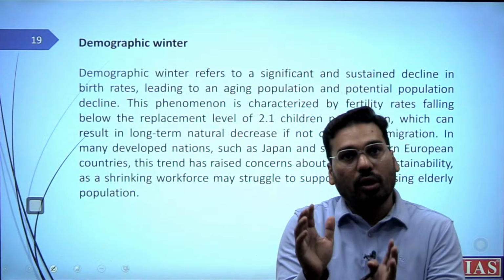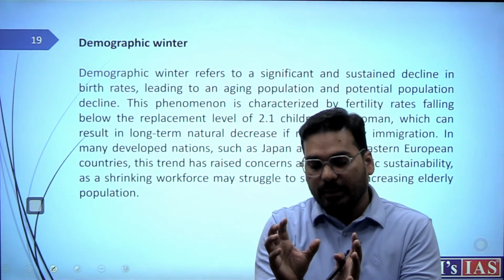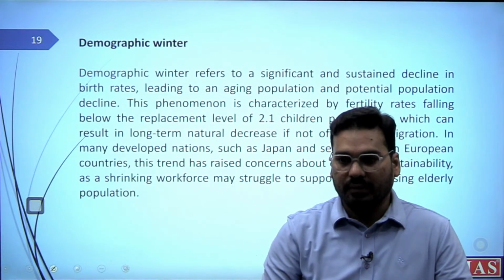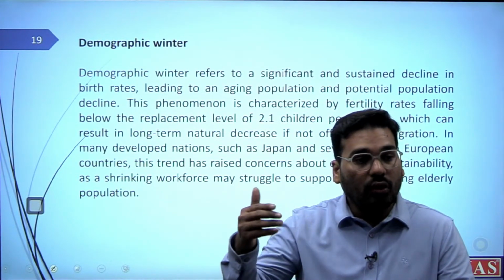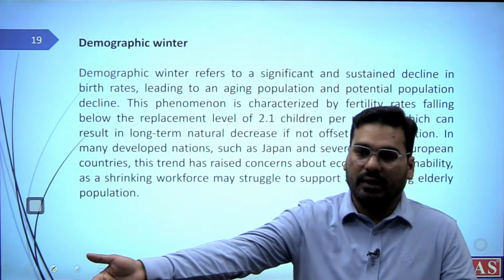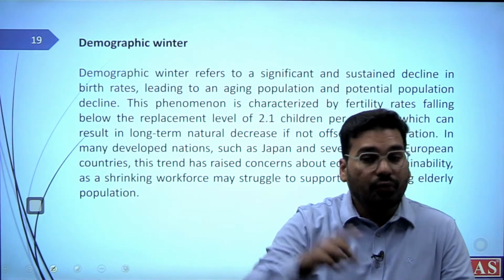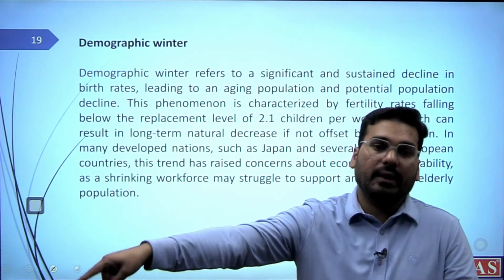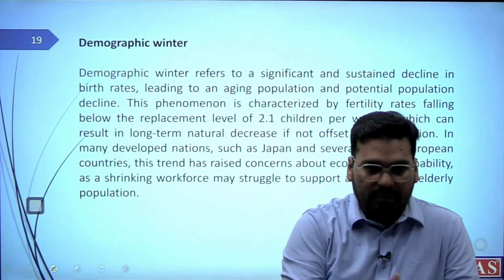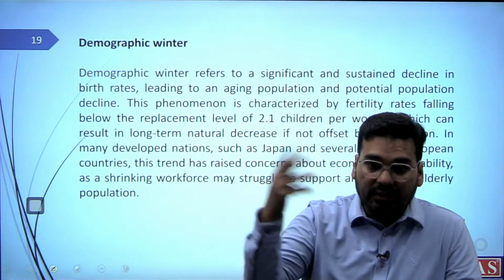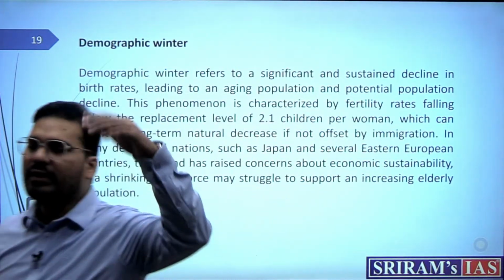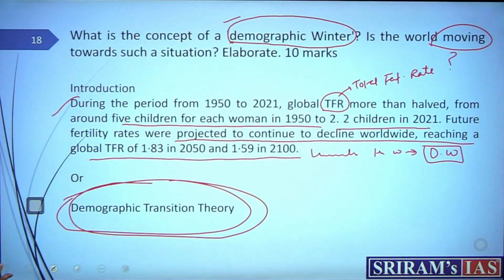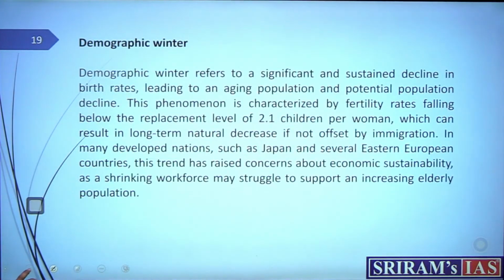Probably you can also talk about geriatrics. When there are a lot of elderly women, it poses another challenge for their security, for their health, for their safety and security in their surroundings. That's another challenge there, right? So demographic winter, if you want to expand there, you can do, but again, this is not a question of 10 marks, so don't go far.